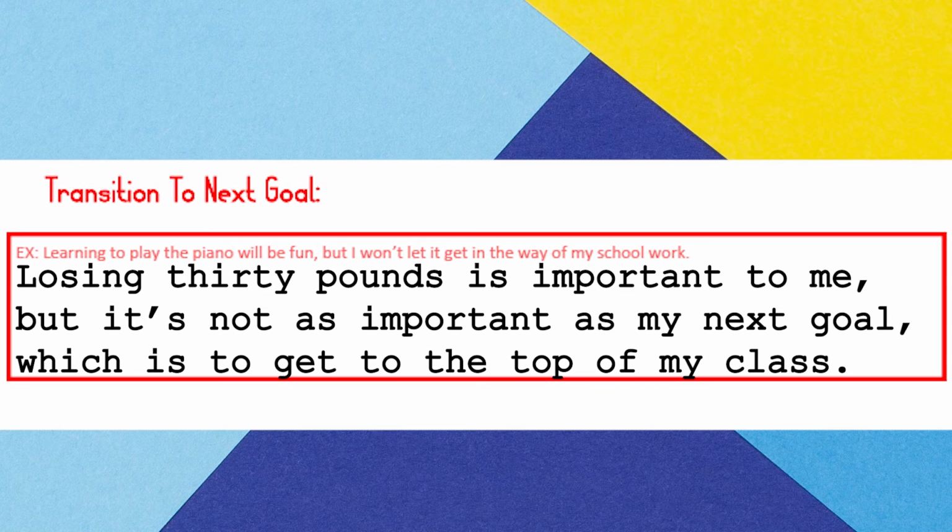Let's go back to step 3 and think of another reason that these 2 goals are related. Well, losing weight is important to me. I am getting kind of fat. But getting to the top of my class is a whole heck of a lot more important. So if that was the relationship I decided between them, my transition sentence might sound something like this. Losing 30 pounds might be important to me, but it's not as important as my next goal, which is to get to the top of my class. Remember that a transition sentence is always going to be unique based on the 2 different topics you're transitioning between in paragraphs.